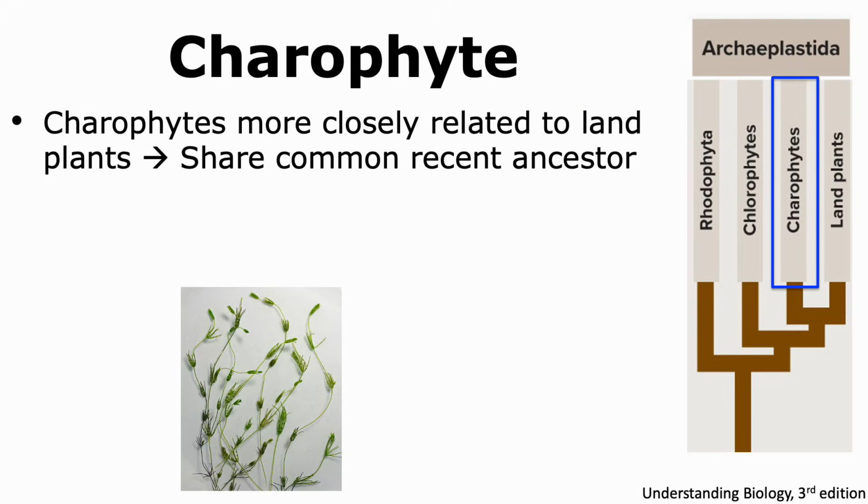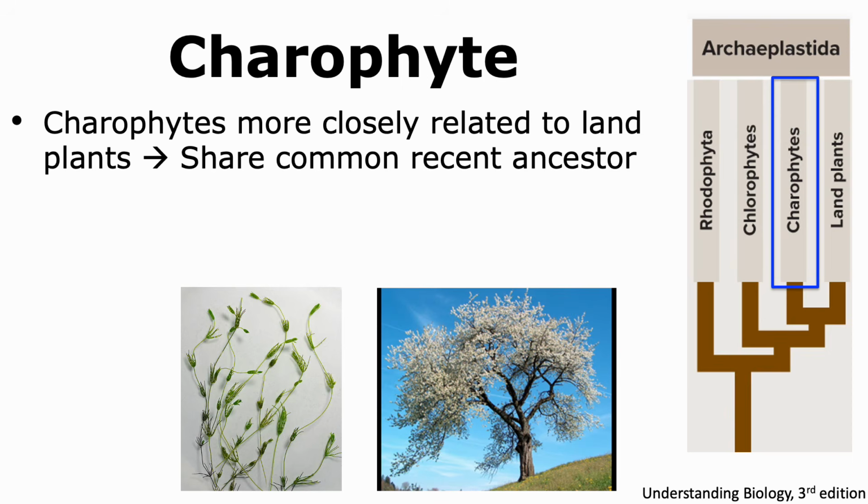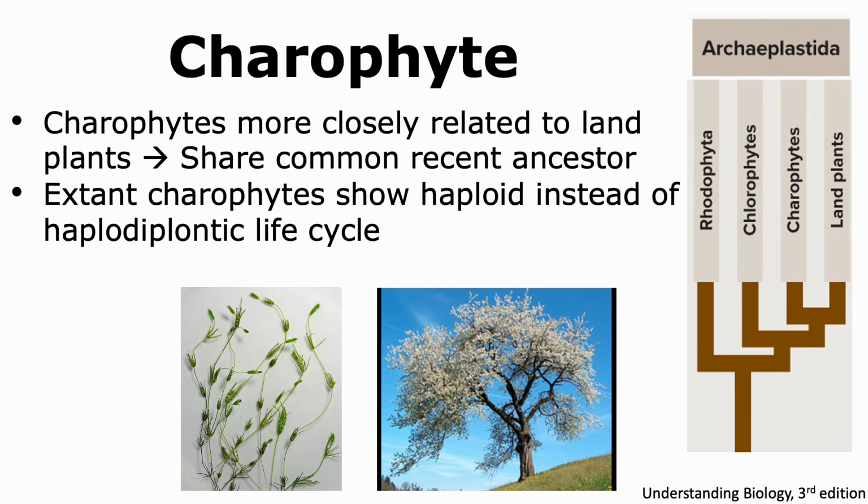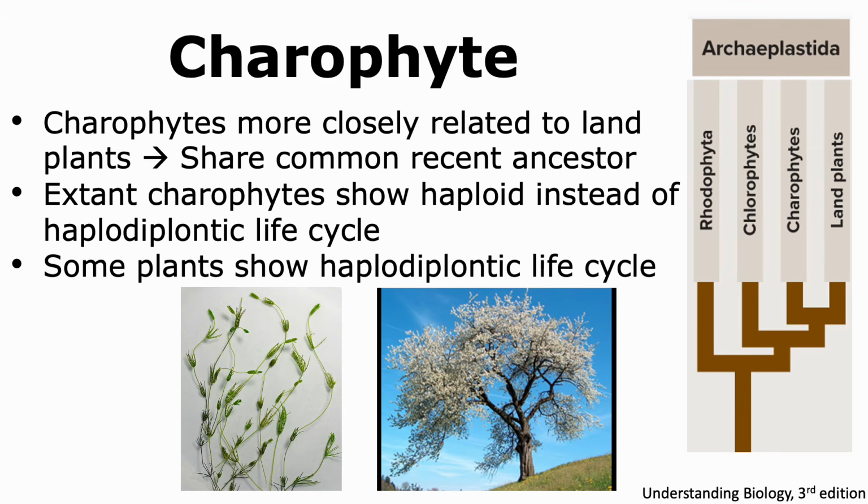Between chlorophytes and charophytes, charophytes are more closely related to land plants. As we can observe in the phylogenetic tree, charophytes and land plants share a common ancestor. The charophytes that are currently living today tend to show a haploid life cycle instead of a haplodiplontic life cycle that we see in some chlorophytes. It should be noted, however, that some plants tend to show the haplodiplontic life cycle as well.